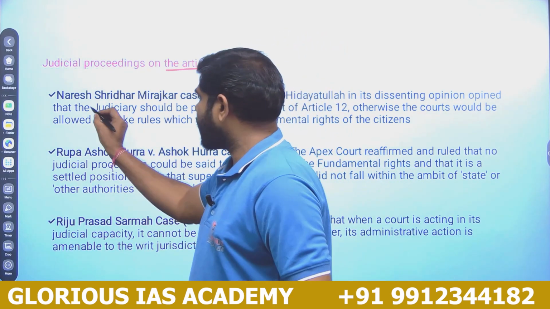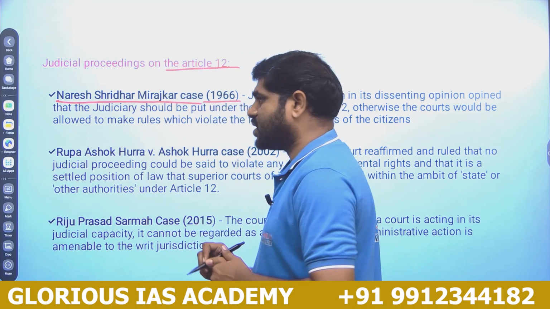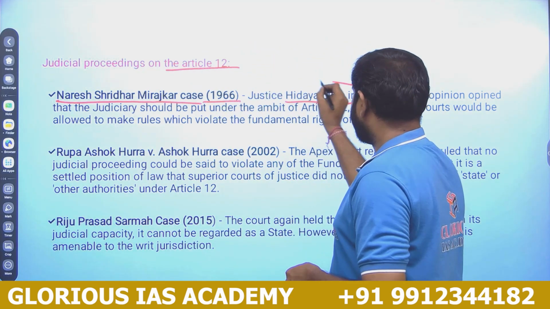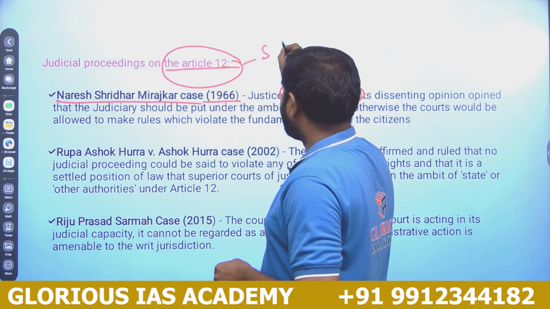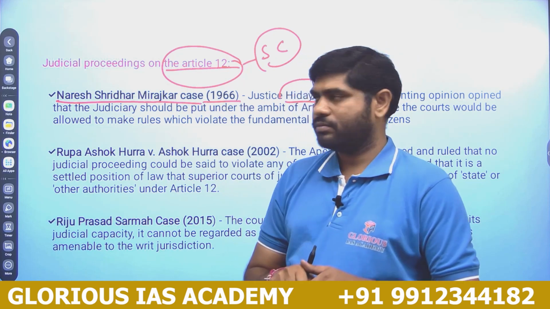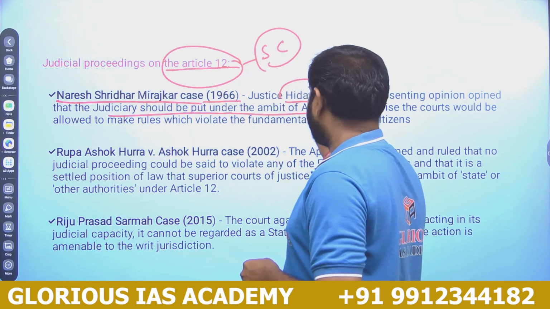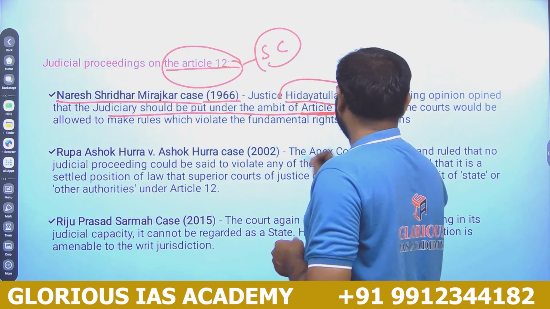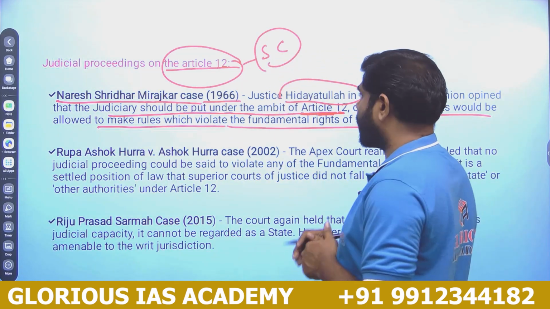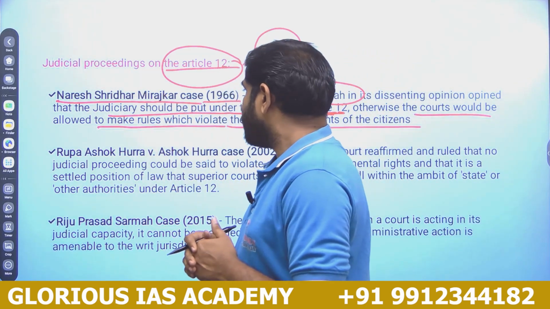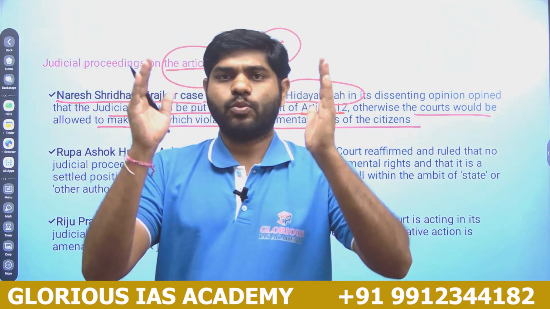So the first case is the Naresh Sridhar Mirajkar case, 1966. It was headed by Justice Hidayatullah, and what he said was that Article 12 and the Supreme Court also come under Article 12. In this case, the judiciary should be put under the ambit of Article 12, otherwise the courts would be allowed to make rules which violate the fundamental rights. So according to the Naresh Sridhar Mirajkar case 1966, the Supreme Court gave a judgment that the Supreme Court is also part